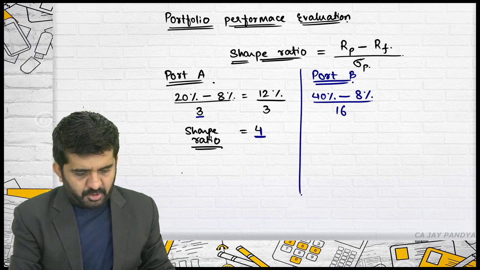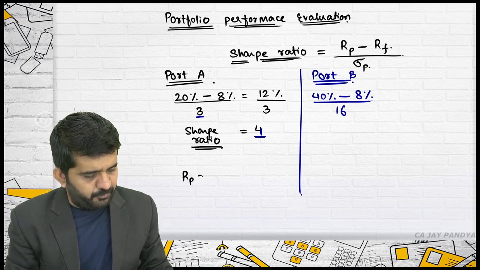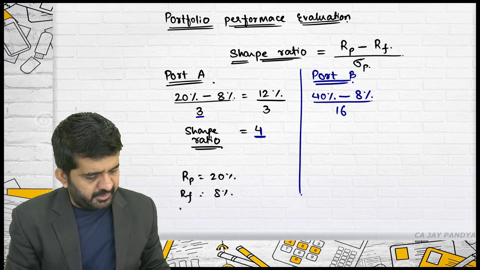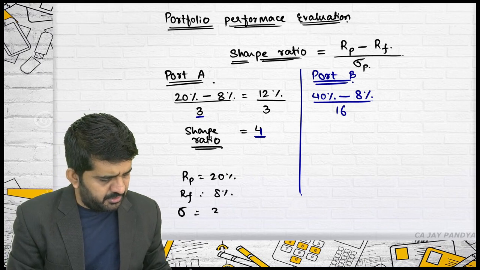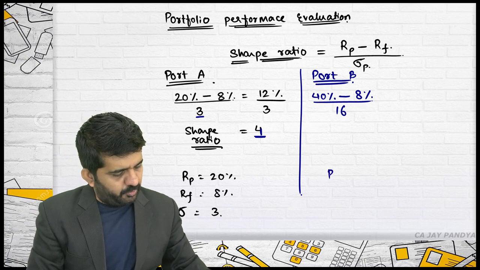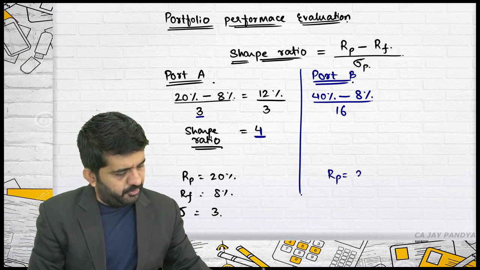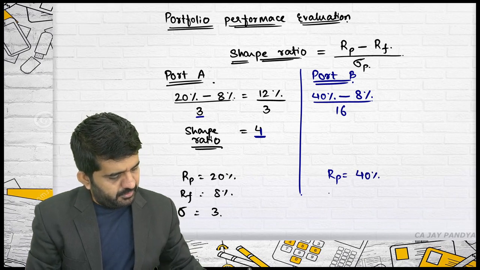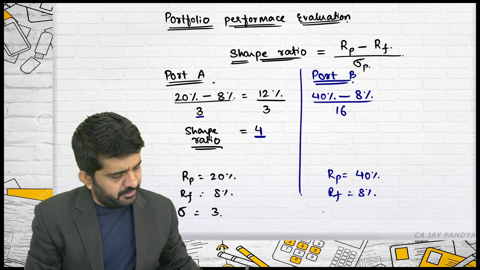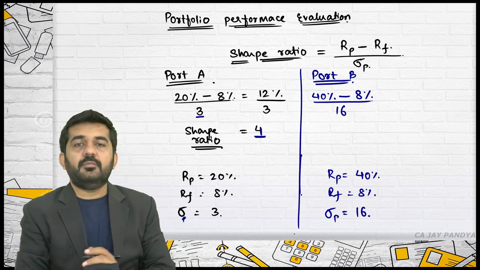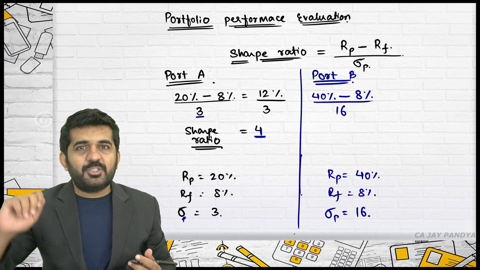So what is the data? For portfolio A, return is 20%, risk-free rate of return is 8%, and the standard deviation is 3. For portfolio B, return of the portfolio is 40%, RF will remain the same 8%, and the standard deviation of the portfolio is 16.